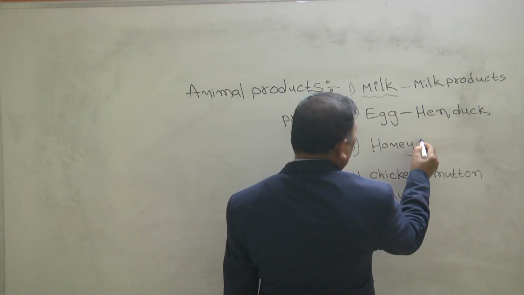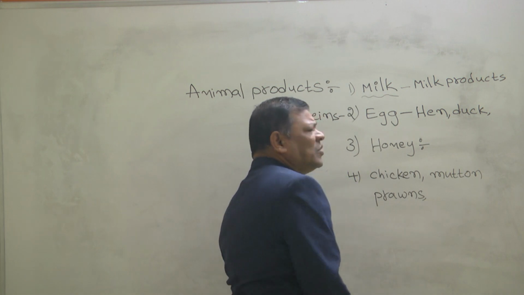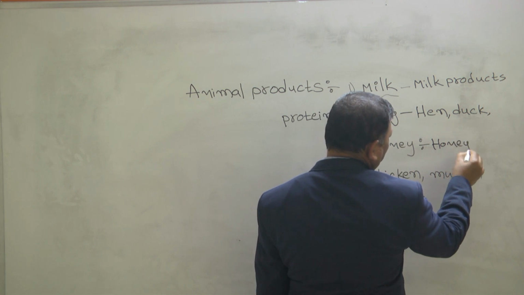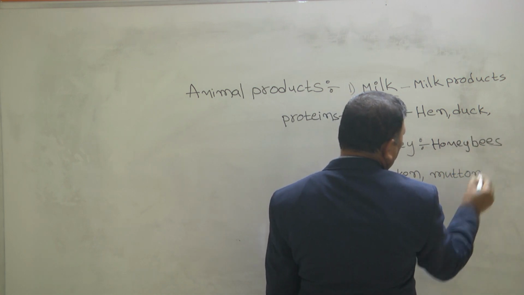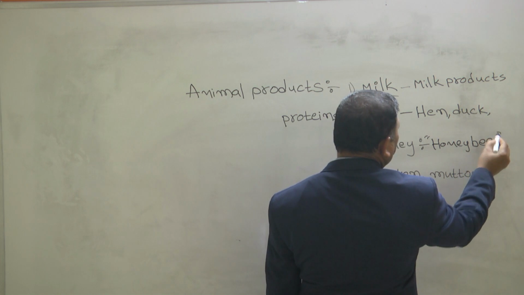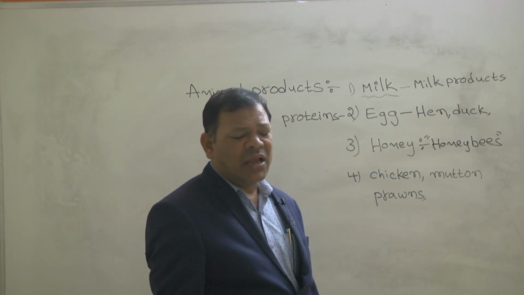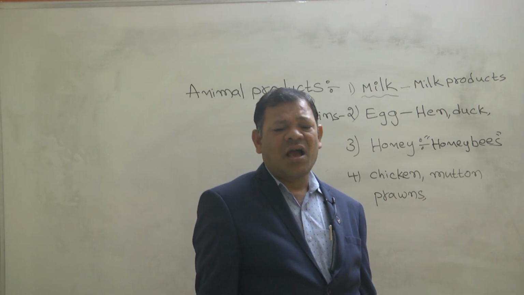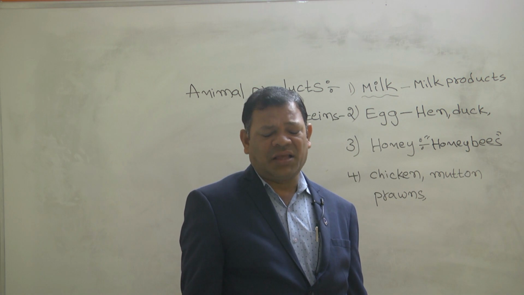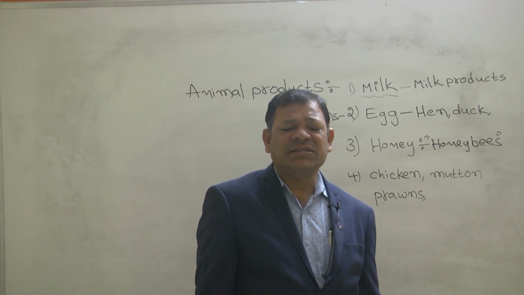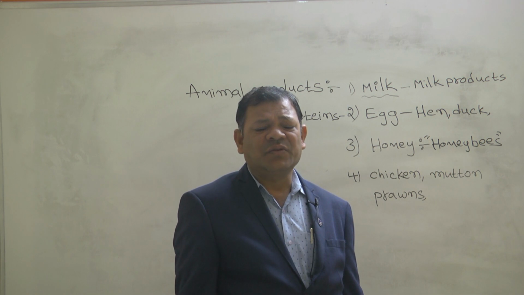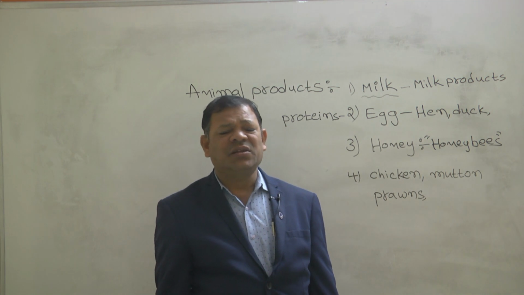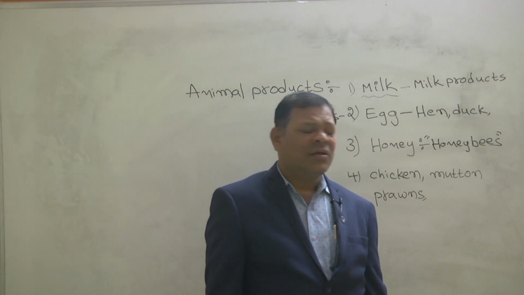Next, honeybees. Honeybees give us honey. Honey is very useful as medicine. Especially, we can use honey as medicine.